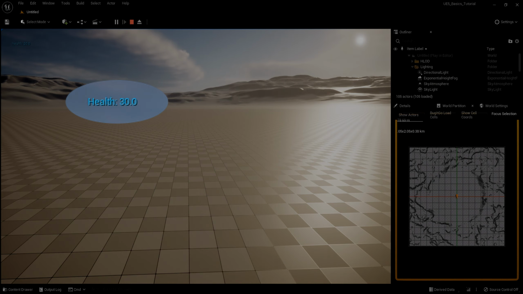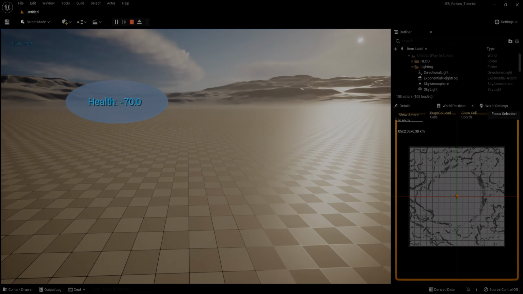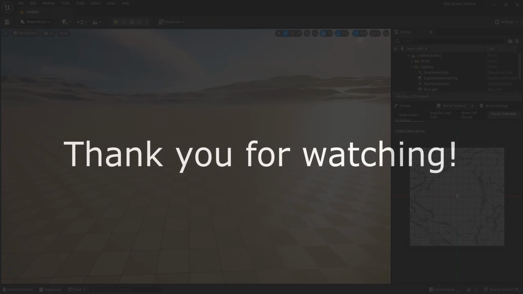In the next episode, I will demonstrate how to implement what we have done today in C++ and discuss why such fundamental mechanics may be better suited for C++ than Blueprint.